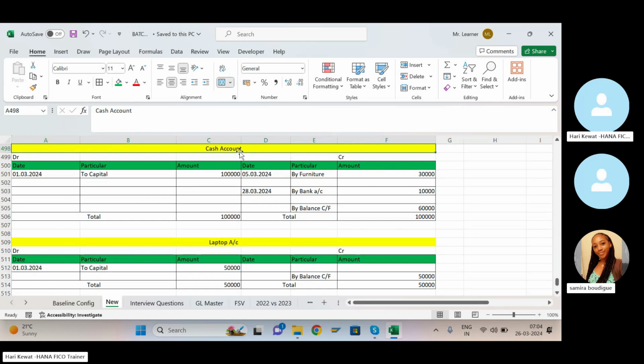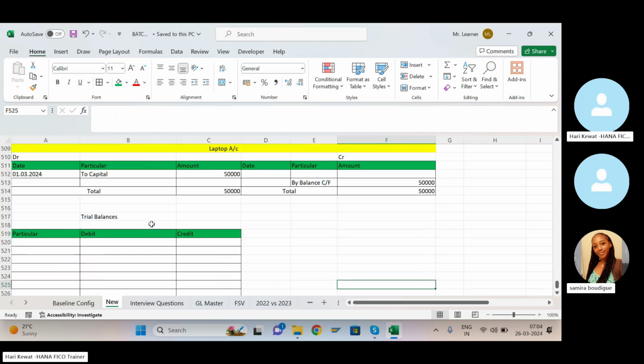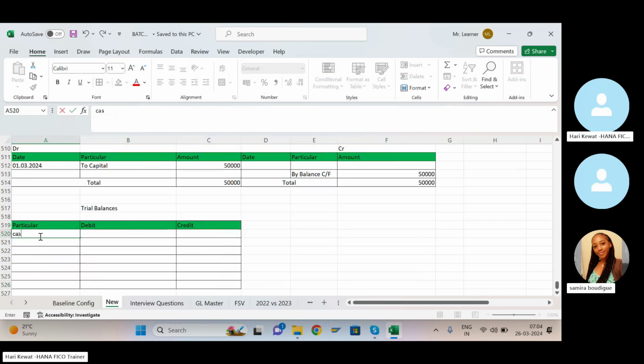For the cash account, you have by balance carry forward. If you are putting the by balance carry forward on the credit side, then it will go in the debit side of the trial balance. If you are putting the to balance carry forward on the debit side, then it will go in the credit side of the trial balance. It goes the opposite way. So cash account, put here cash account.